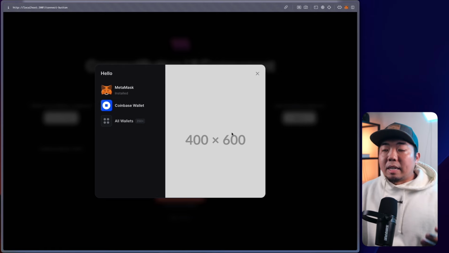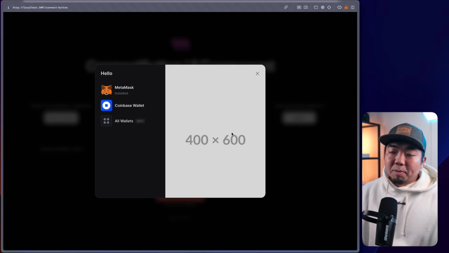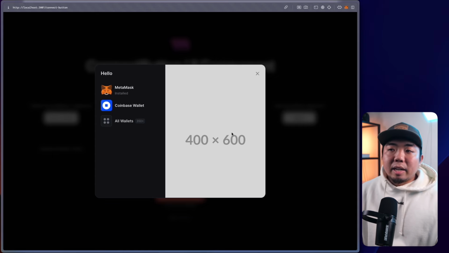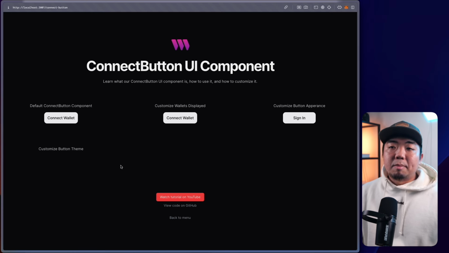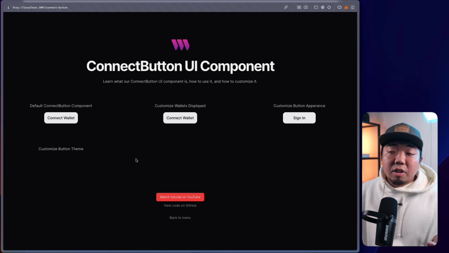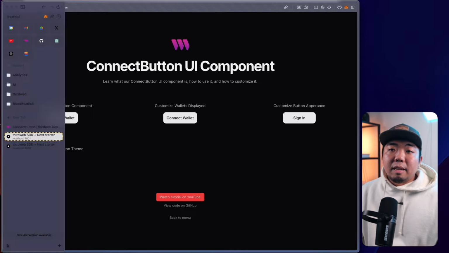So again, you can customize this. You can customize the component to show some data, make it interactive, whatever you want to render here on the right in the welcome screen, you have full control and customization over that. And then finally, the last one we're going to go over is how you can theme and customize your Connect Wallet button. So not only can you change the labels and text and everything of it, but you can fully customize the theme of the button. You can change the color theme, you can change the fonts, you can change basically any component of the ConnectButton UI component. And what we're going to take a look at is the playground first.